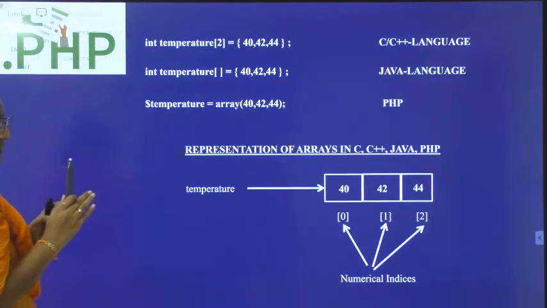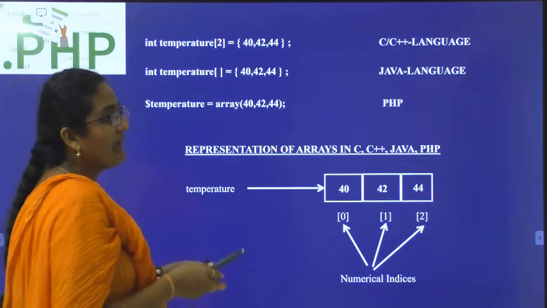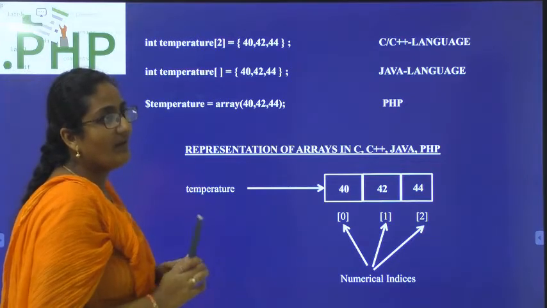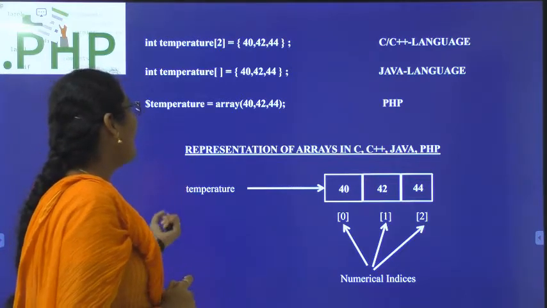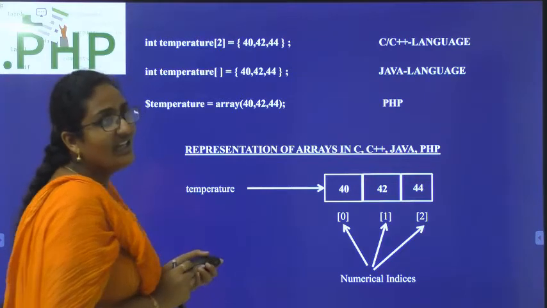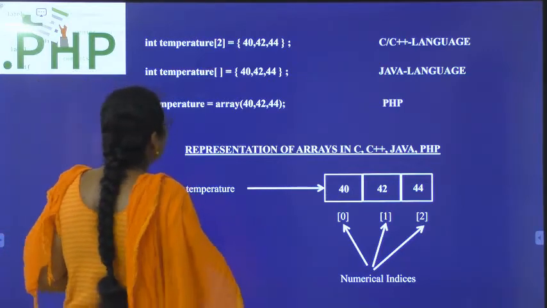So a numerical array will contain all the integer values. I am trying to store the temperatures of different places in Andhra Pradesh in an array. The name of my array is temperature. In any other programming language, you should define the data type, but in PHP you don't need to.